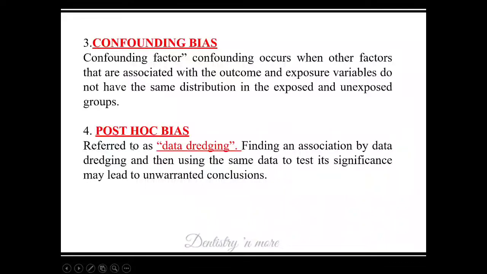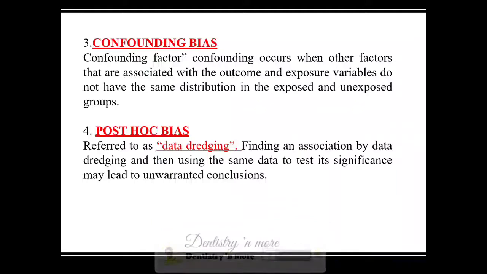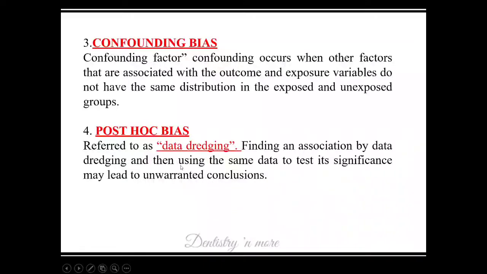Whereas post hoc bias, we are doing a study, and that is a cohort study for a very long period of time. So at the end of the study, we are not getting the result we wanted. So what we do is we do dredging on the data, which is actually giving no result, but we do more dredging, and we get something which is useful for our study, which is actually not true. Okay, so that is post hoc bias. We do dredging and we get a result we wanted.